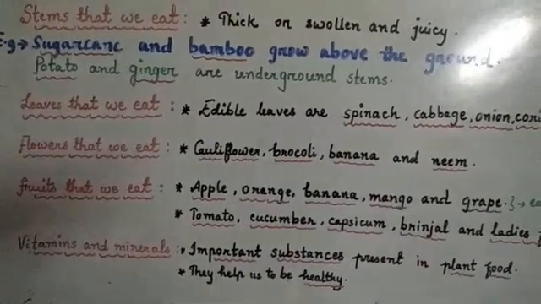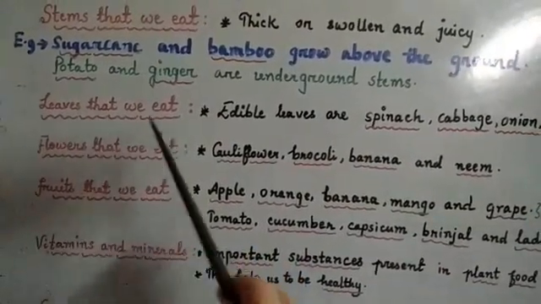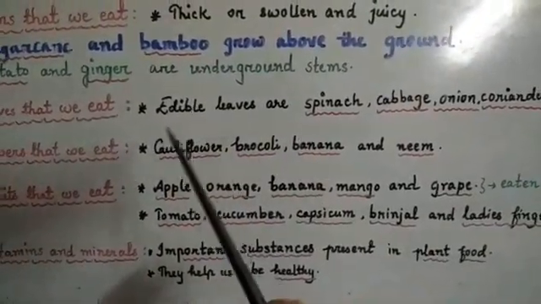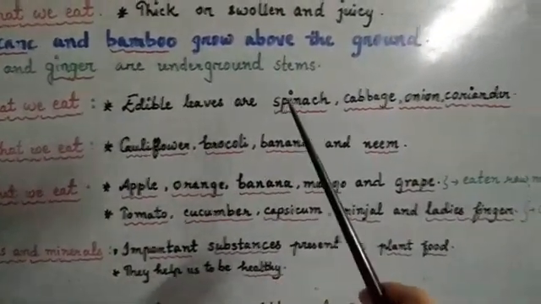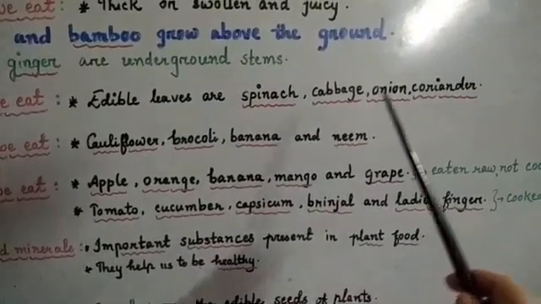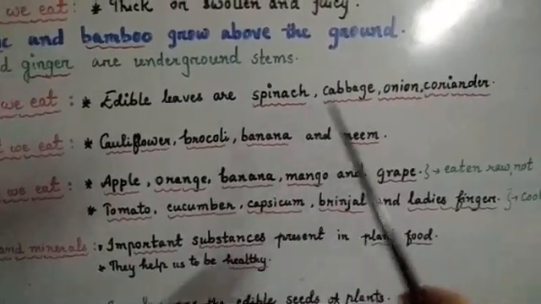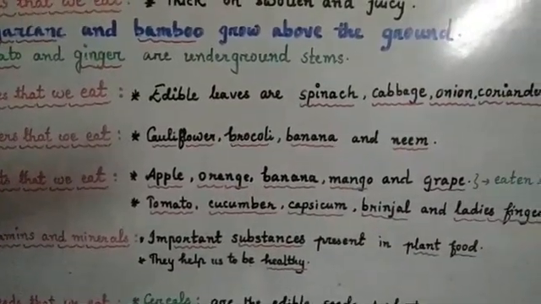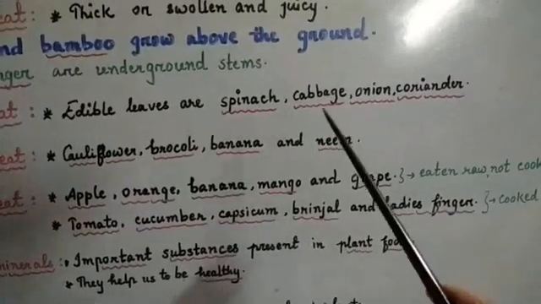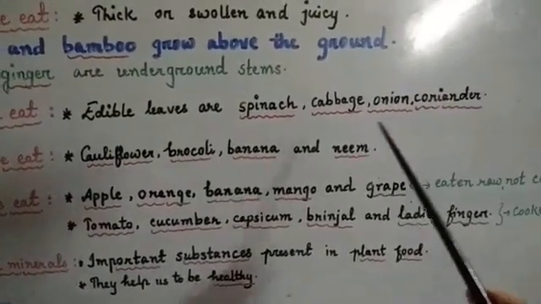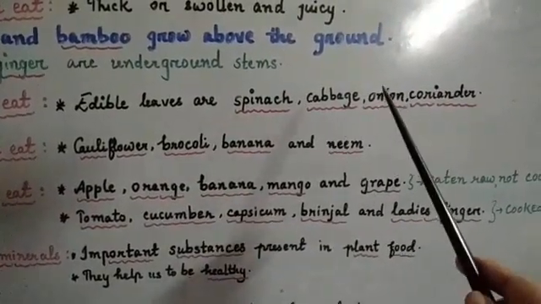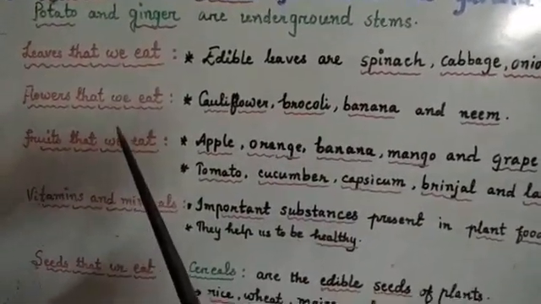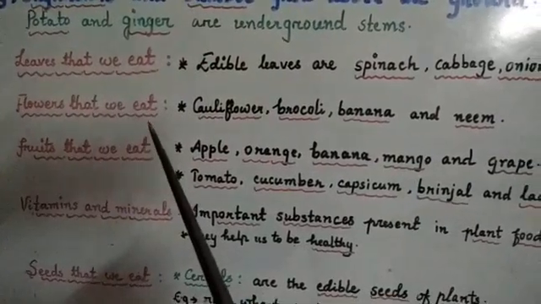Now we will see about the leaves that we eat. There are some leaves that we can eat, and those are called edible leaves, that is spinach, cabbage, onion, coriander. These are all edible leaves. That means we can eat them. This onion is the fleshy underground leaves. Then we will see about the flowers that we eat.